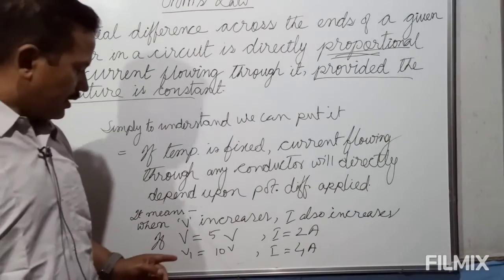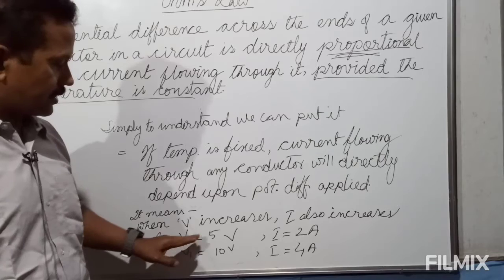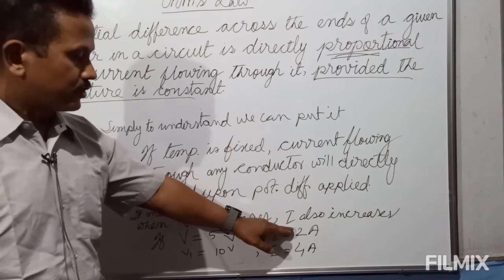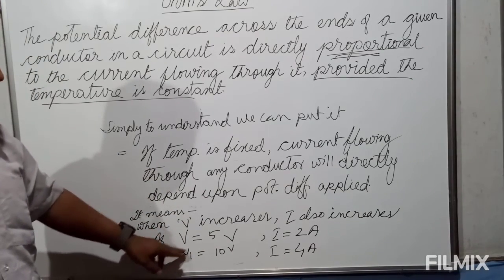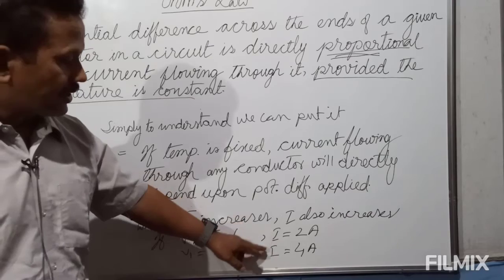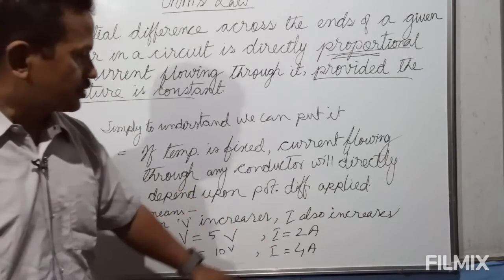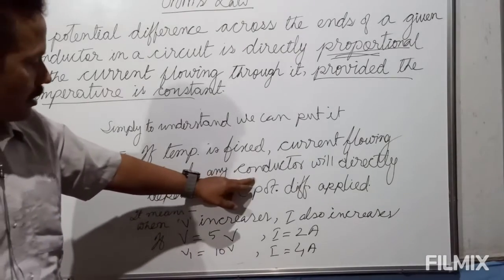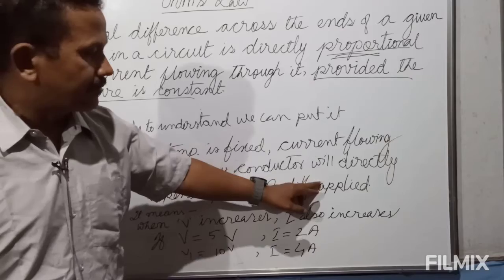For example, if the potential difference applied across the conductor is 5 volt and at that time 2 ampere current was flowing, if the potential difference is doubled from 5 volt to 10 volt, you will see the current also will double from 2 ampere to 4 ampere.